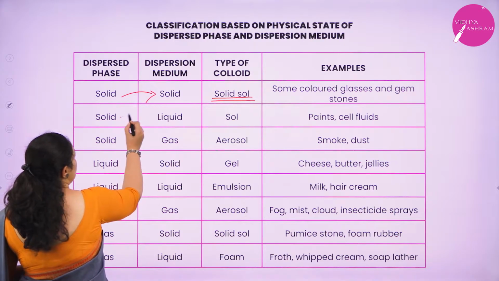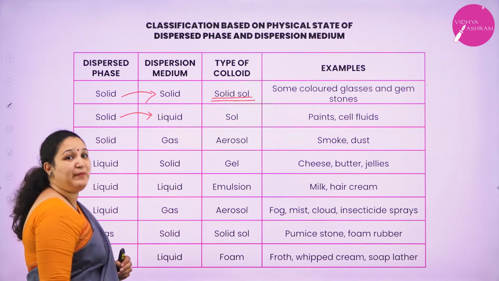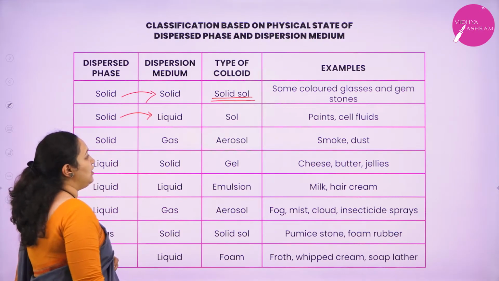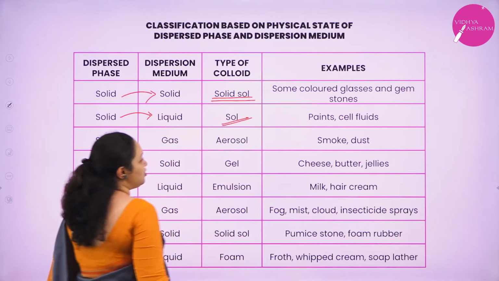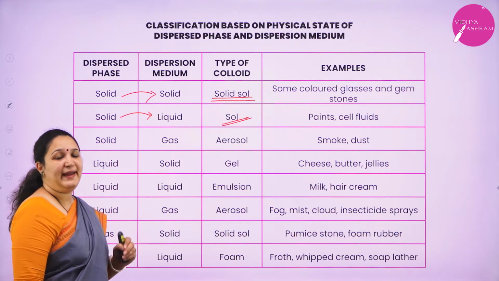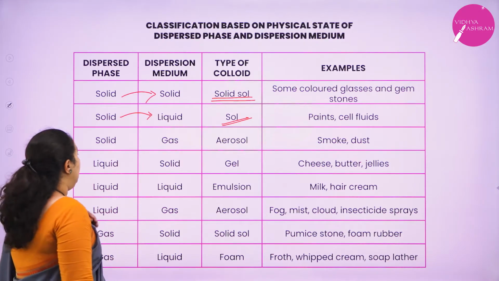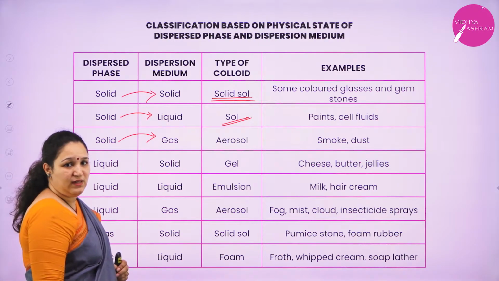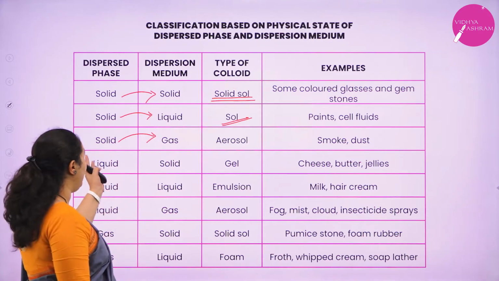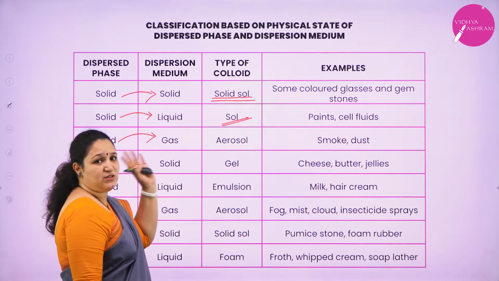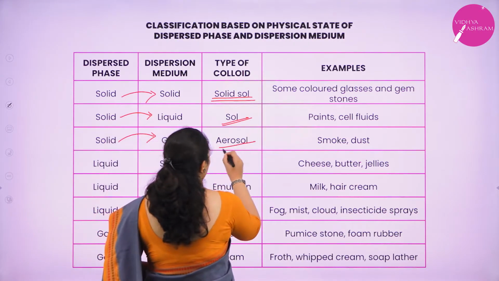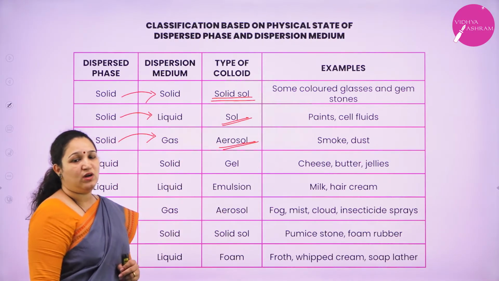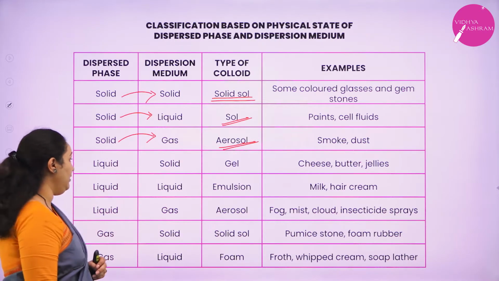Second one is dispersed phase is a solid, dispersion medium is a liquid. Medium is a liquid, the particles are solid. Such colloid is called a sol. Example, paint. Next, when a solid is dispersed in gas, that is, the solid is the dispersed phase and the gas is the dispersion medium, then we call it aerosol. Example, smoke, dust, etc.